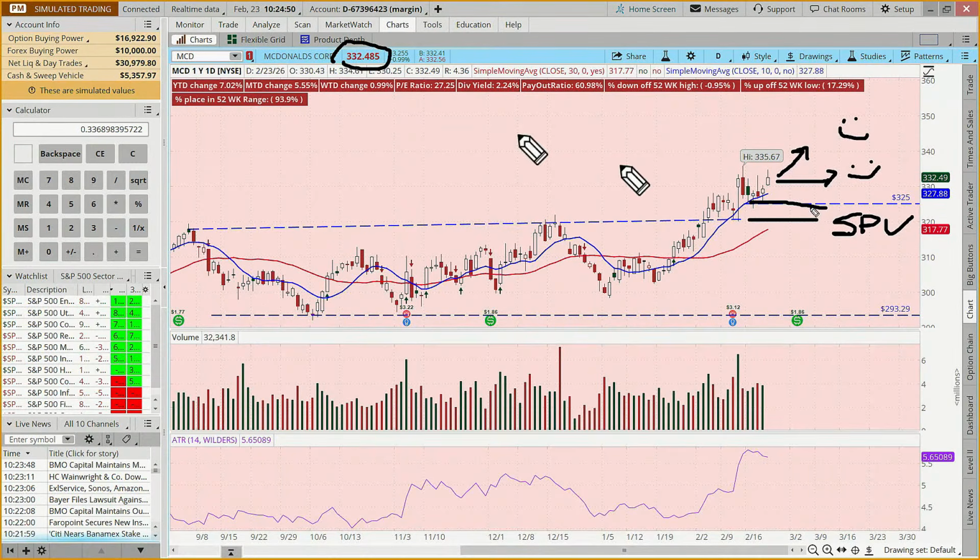And we have $7 worth of wiggle room. So it can even come down a little bit and we're still okay. Where we get into trouble is if it goes below 325, but we have defined our risk. And one of our other rules is that we don't let this go to expiration. We close it out prior to expiration.